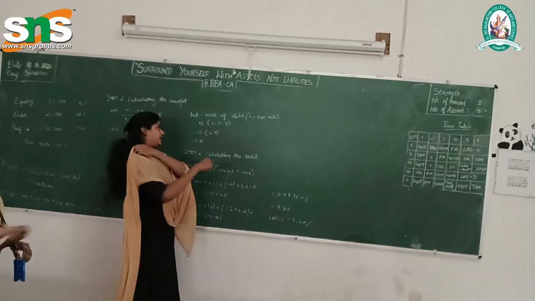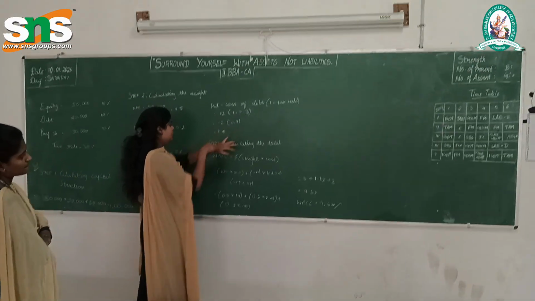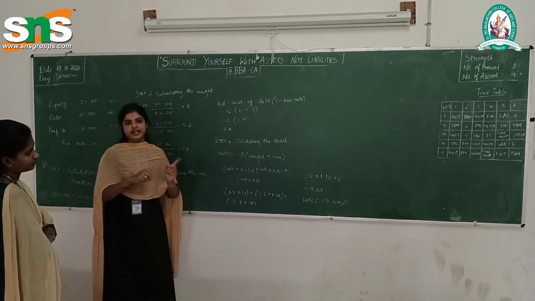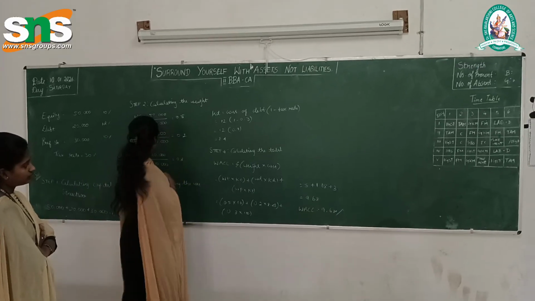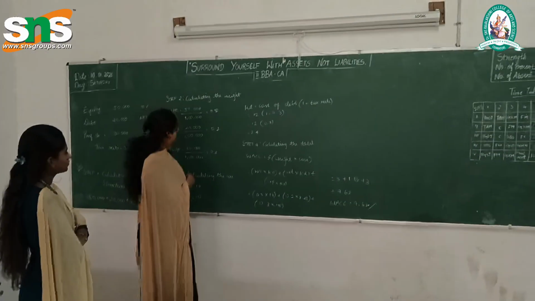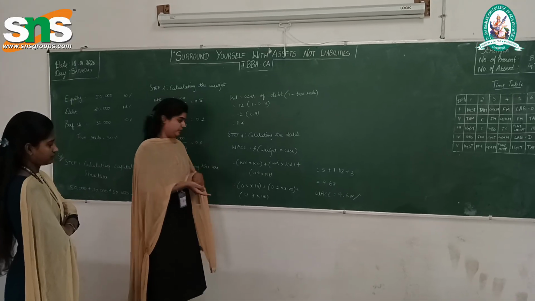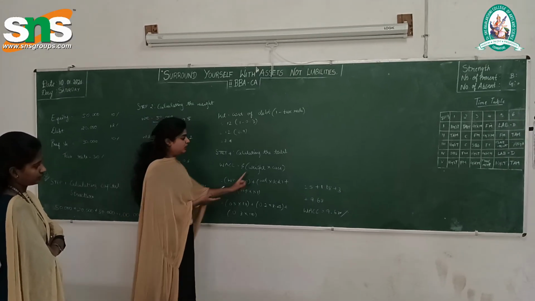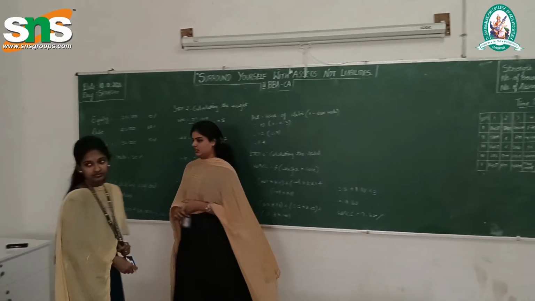The answer is 8.4%. Then we calculate the total weight into cost: weight of equity times cost of equity, weight of debt times cost of debt, and weight of preference times cost of preference. By adding these, the total percentage is 9.68%. Thank you.